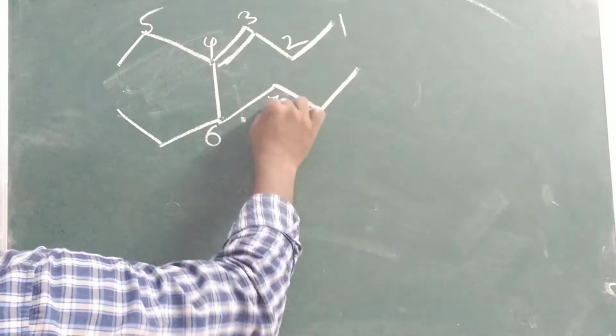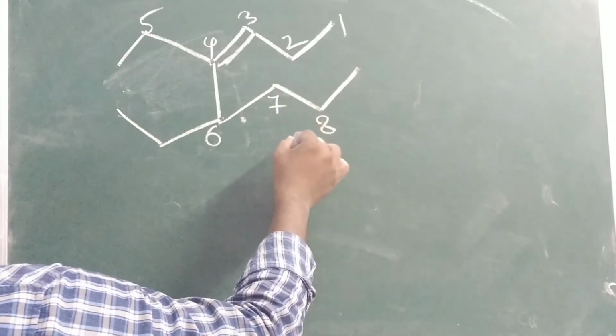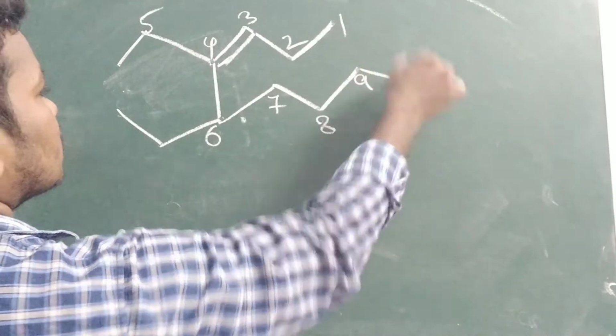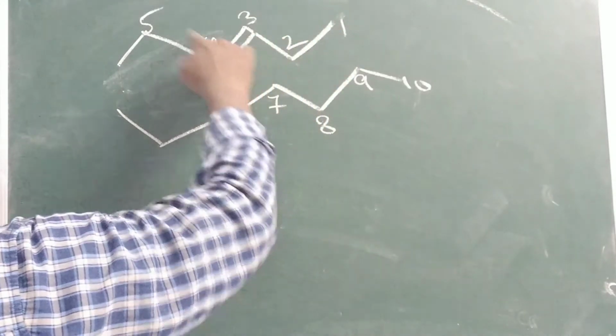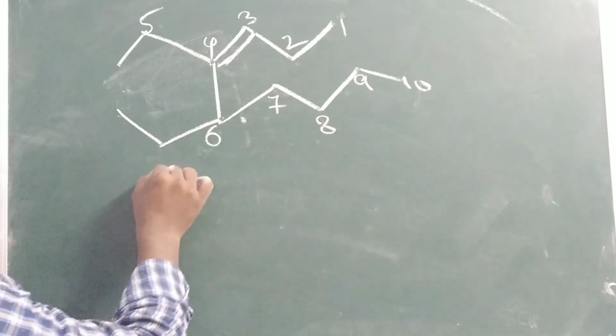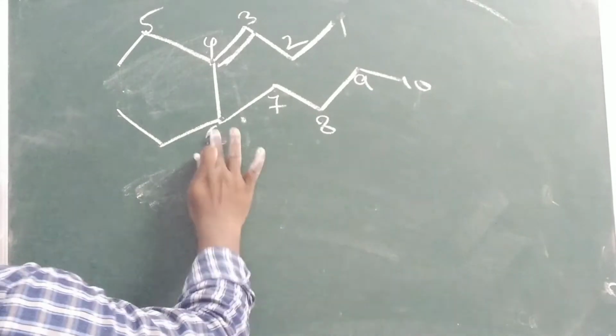6, 7, 8, 9, it is 10. So how will you give the name? 5, 6 positions, sorry, we forgot this one.